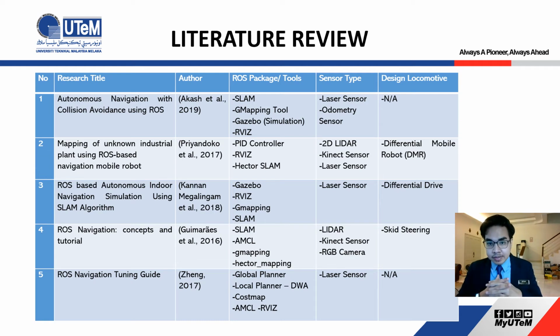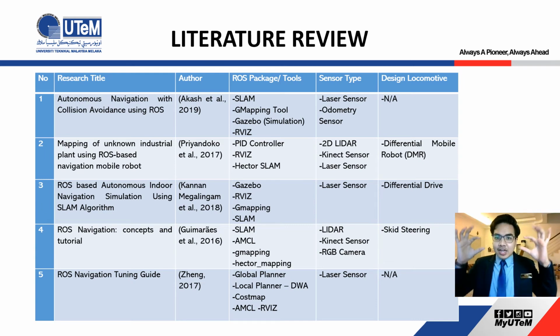And for the sensor, most of them use the laser sensor. Why? Because I believe the laser sensor is more reliable, and of course, it's more cost beneficial, more cheaper compared to the Kinect sensor, which is the Xbox Kinect sensor.